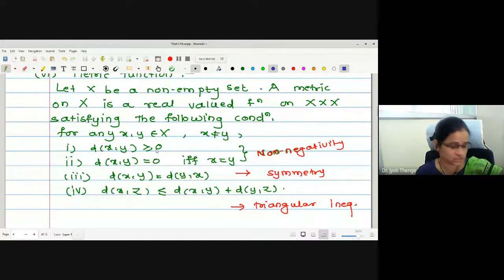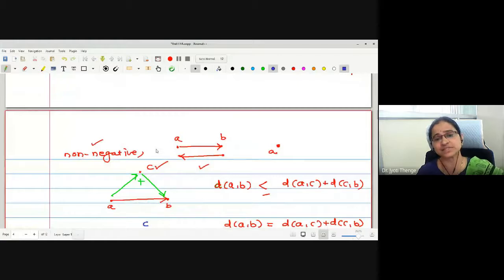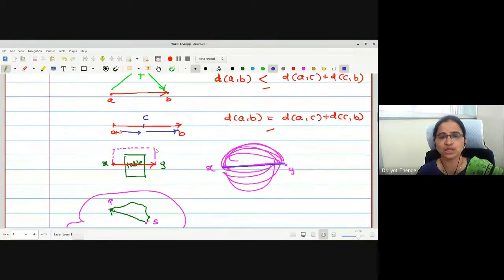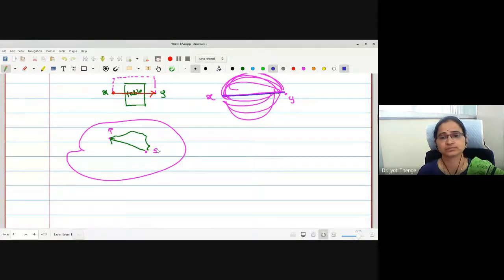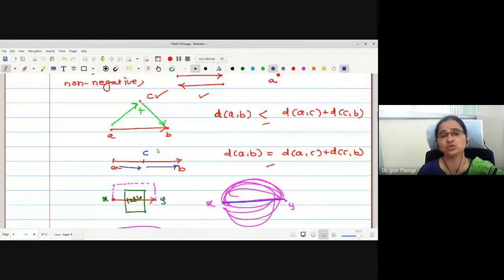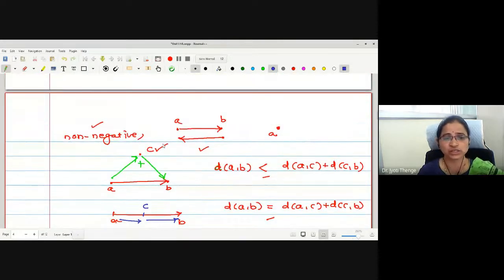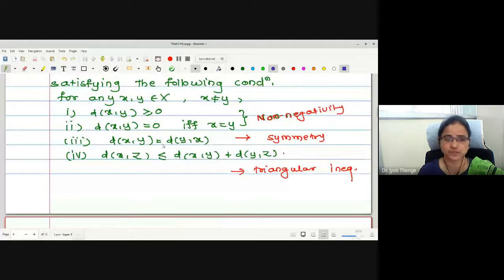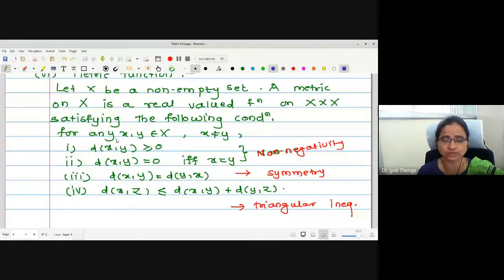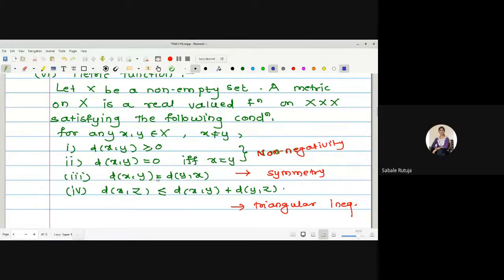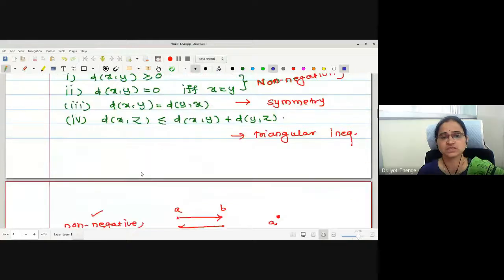These four conditions we have written by using the distance function itself. Therefore, there is a need to define a distance function. Practically, it is called a metric function, the distance function or the metric function. Have you understood the interpretation of every condition? Yes, ma'am. Okay, this is the condition.